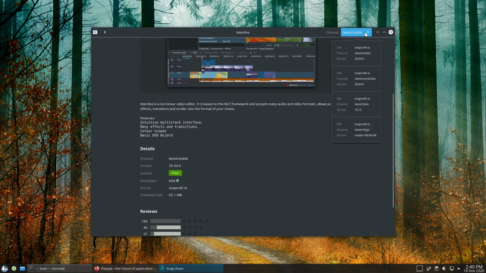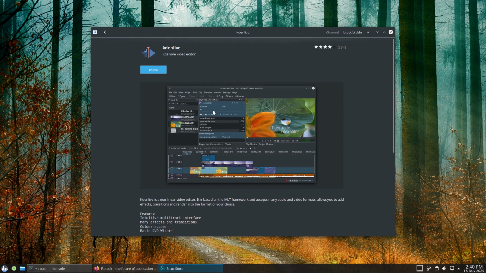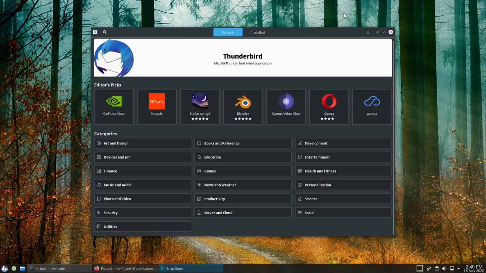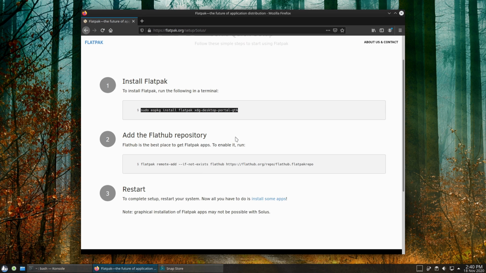Okay, so here's from Snap. Here's our versions. We have Snapcraft, Snapcraft, Snapcraft, Snapcraft. So everything here is Snap. It's not giving us any Flatpak options. But now we have the entirety of the Snap repository available to us in a GUI platform, or you can just head on back into the terminal and do that.